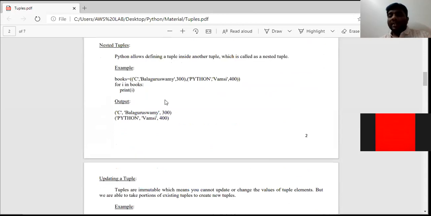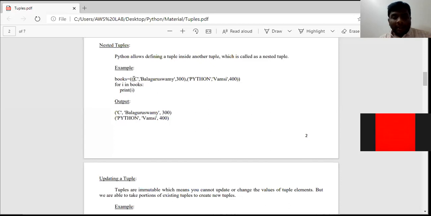Now, what is a nested tuple? Simple. A tuple which consists of a tuple inside it is called a nested tuple. Nested list means a list which consists of a list in it is called a nested list. In the same way, nested tuple means, if a tuple consists of another tuple in it, then it is called a nested tuple.